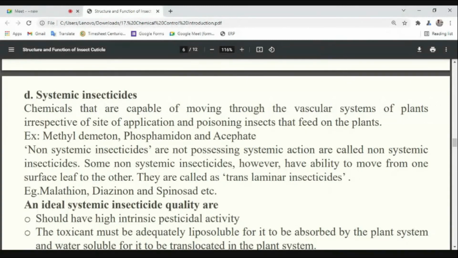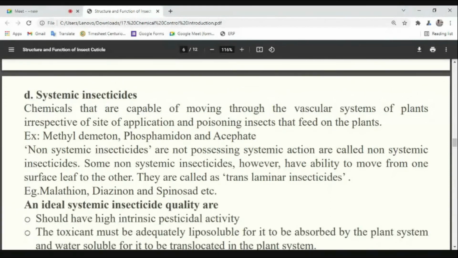Can anyone tell? Generally, systemic means translocated. It will be spread throughout. Very good. What is non-systemic? Try to tell me. That means they won't translocate. Wherever you apply, it is taken up at that place only.